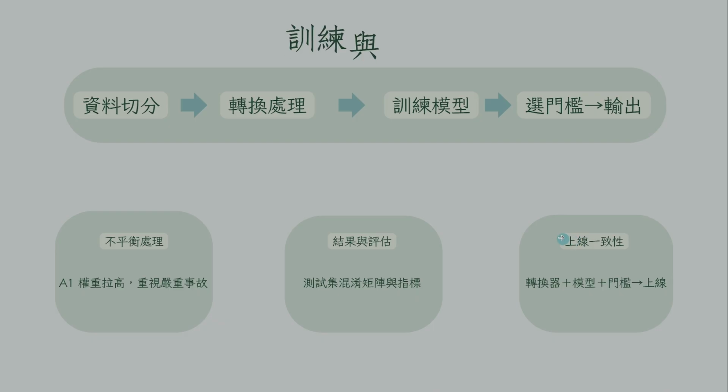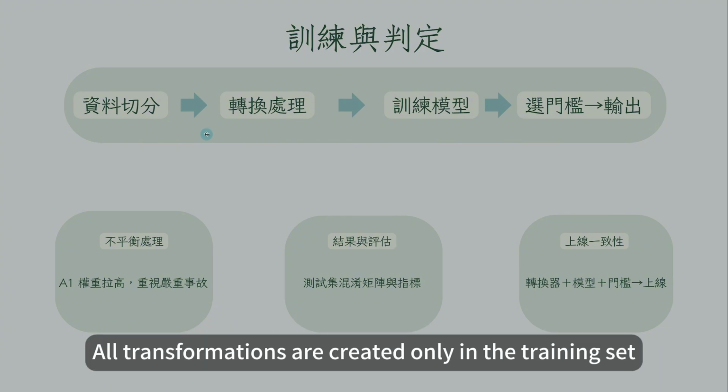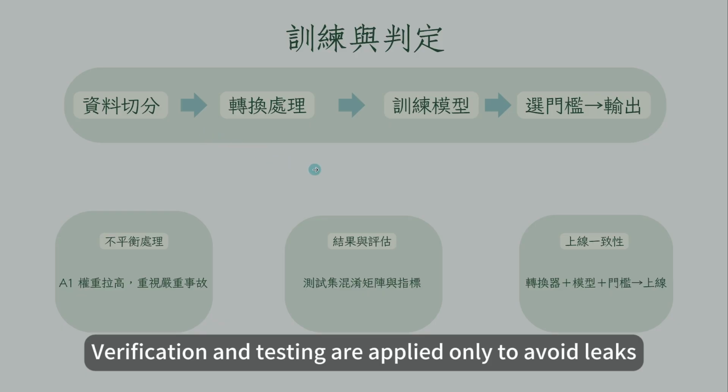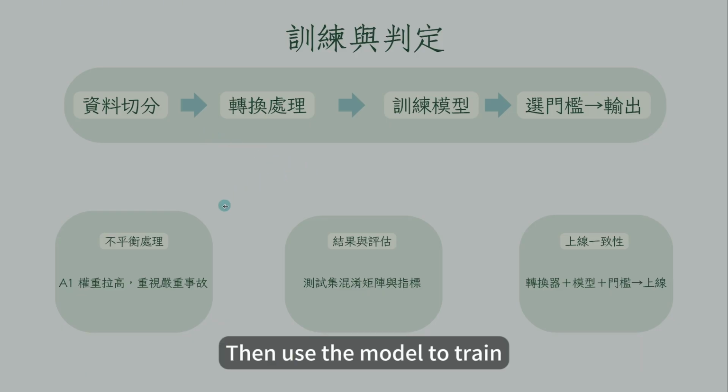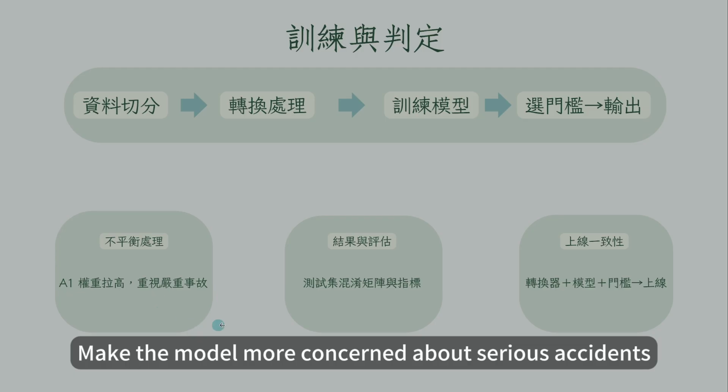Training and judgment. Let's first divide the data into 3 types: training, validation, and testing. All transformations are created only in the training set. Verification and testing are applied only, to avoid leaks. Then use the model to train. Because A1 is rare, we have increased the training weight of A1. Make the model more concerned about serious accidents.